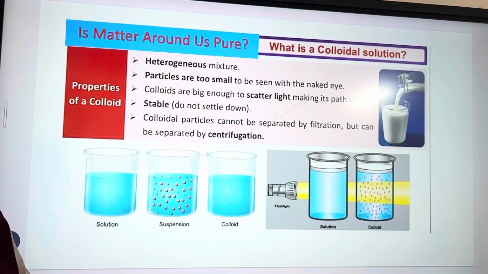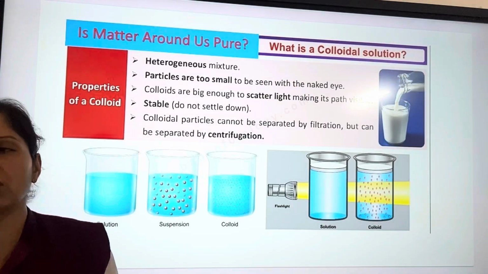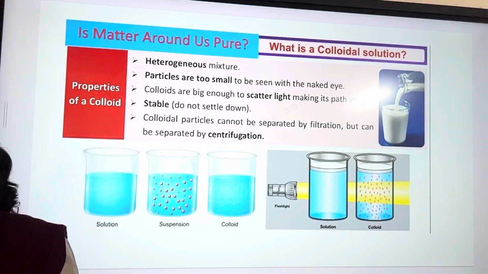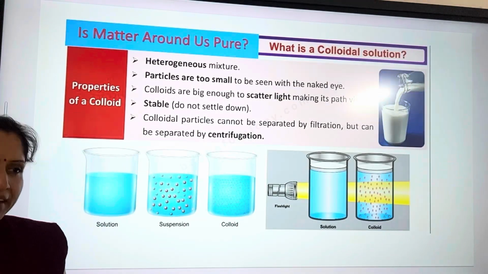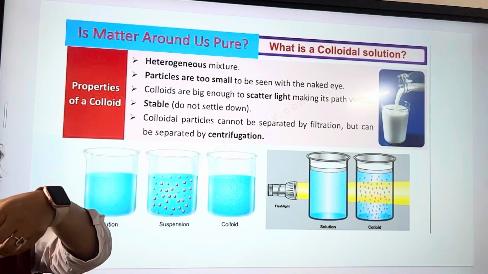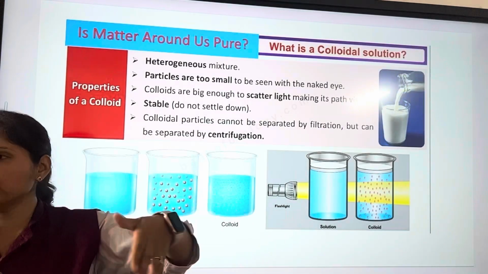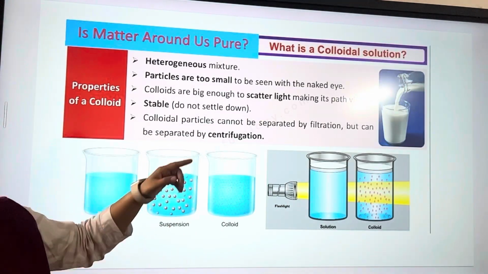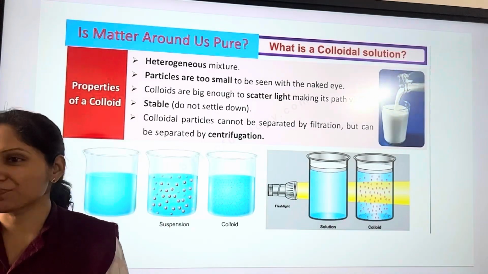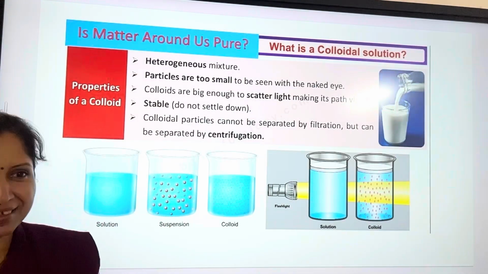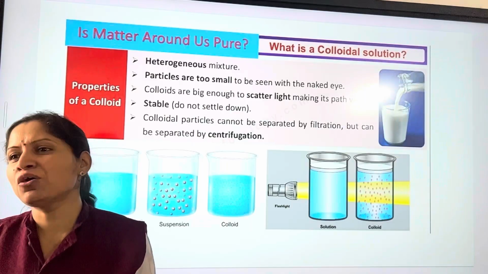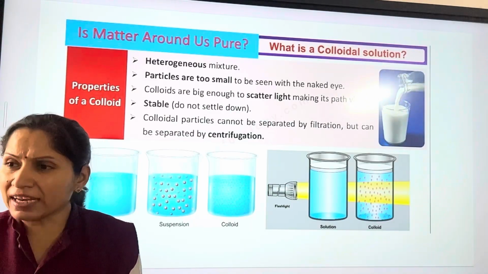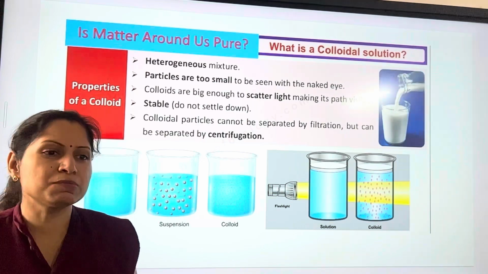Next, they cannot be separated by filtration. If you take any colloid, you can't separate its components by filtration. If you filter milk, can you separate the fats from the milk? No. But we can separate it by the process of centrifugation. And what is centrifugation? This is a method that's even done by your mother at home. Centrifugation means just rotating the mixture at a high speed.